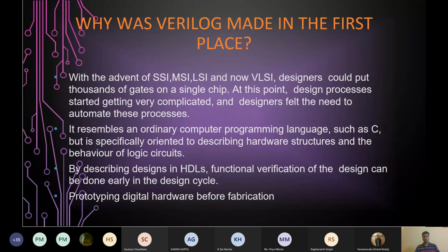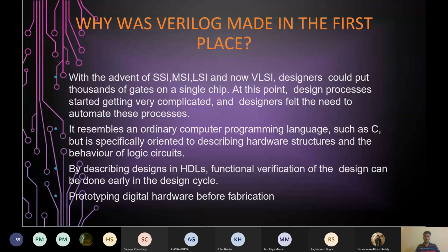So as you know, nowadays any electronic circuit has lots and lots of gates and transistors on it. With the advent of SSI, MSI, LSI, and VLSI, which stand for small scale, medium scale, large scale, and very large scale integrated circuits, designers have to put thousands of gates on a single chip. So the complexity of your circuit increases with the task you are going to perform with it. At this point, design processes start getting very complicated, and the designers felt the need to automate these processes.